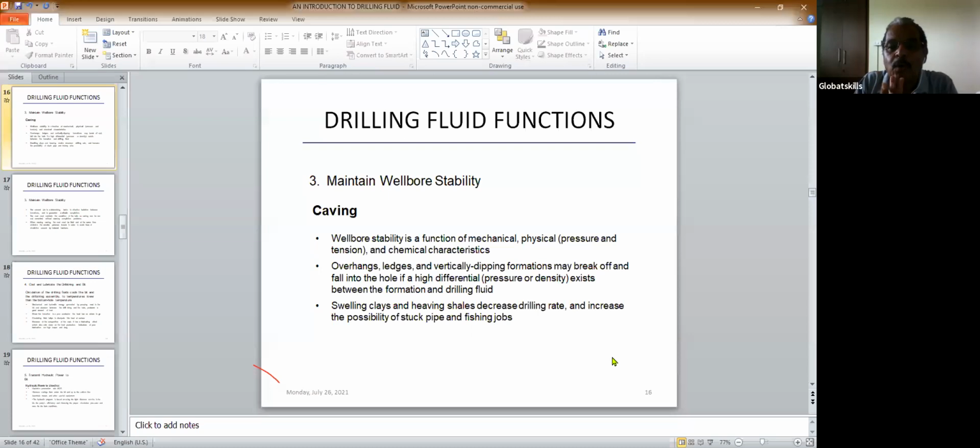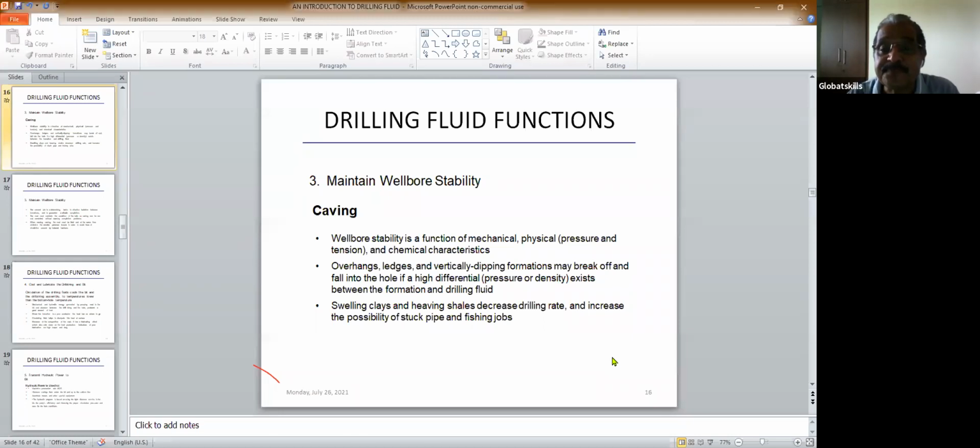So this caving has to be stopped. If it starts caving, then it can hold your string. Now supposing this is the string, okay, this is the hole. If everything comes like this, then it can hold the string. You see, the cutting falls down, the caving happens, so you cannot move the string up and down. So you have to control that caving.